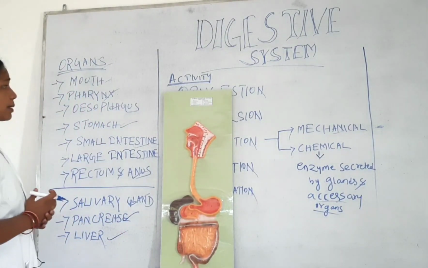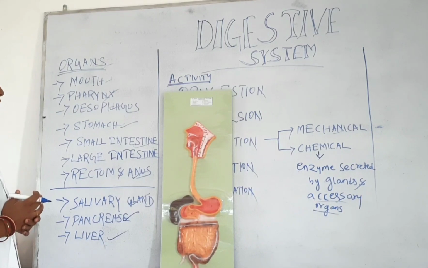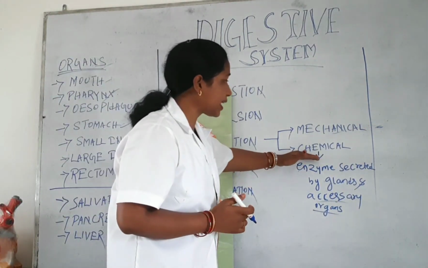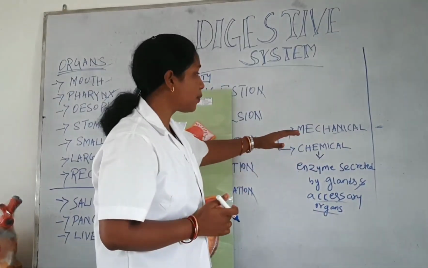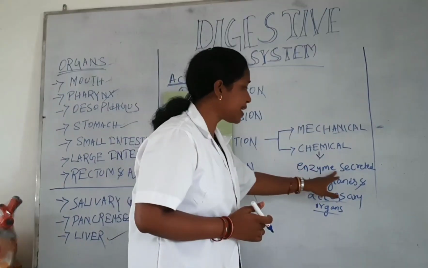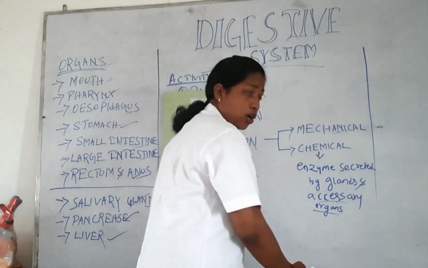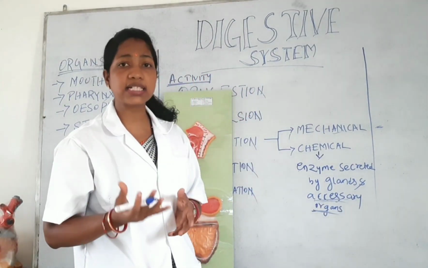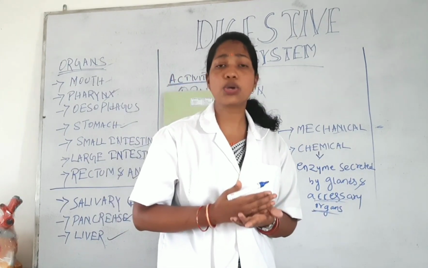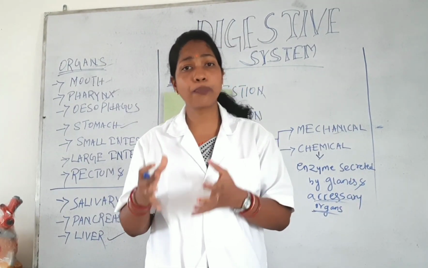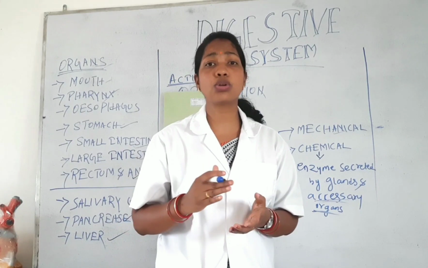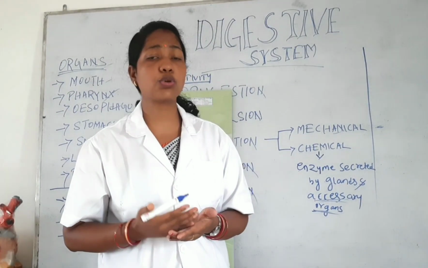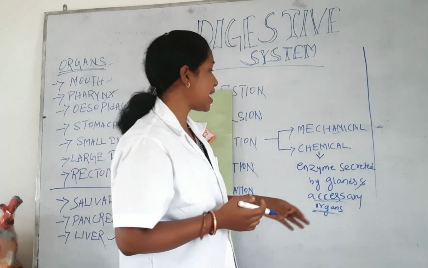Next we will discuss the accessory organs of the digestive system. So what are accessory organs? In the chemical breakdown of food, the food particles are mixed with the enzymes secreted by the glands and accessory organs. Accessory organs are also helpful for breakdown of food particles, but these organs do not come into contact with the food. They indirectly help us to break down food, and that is why they are called accessory organs.